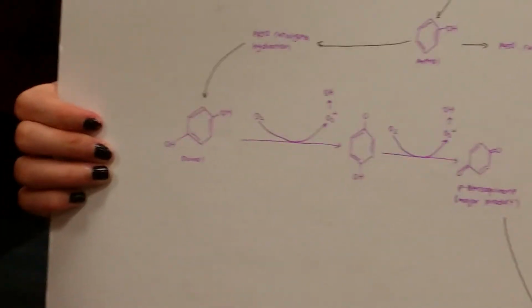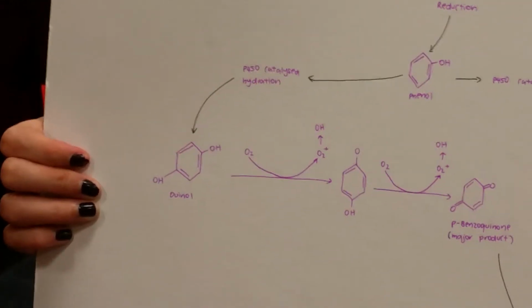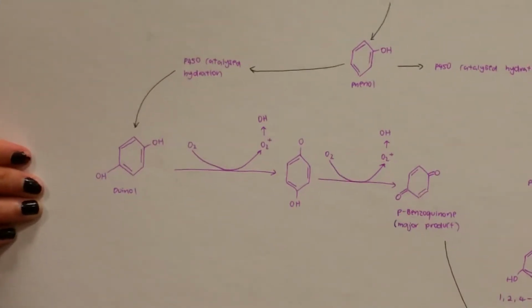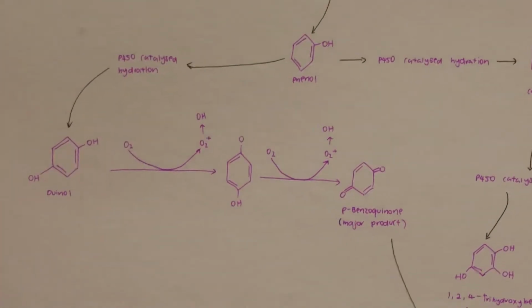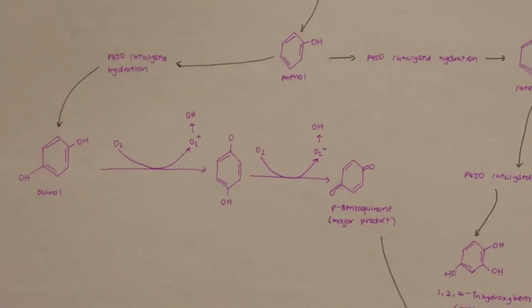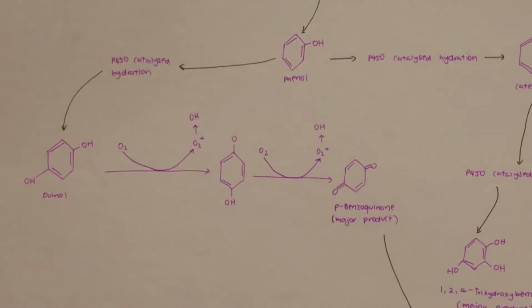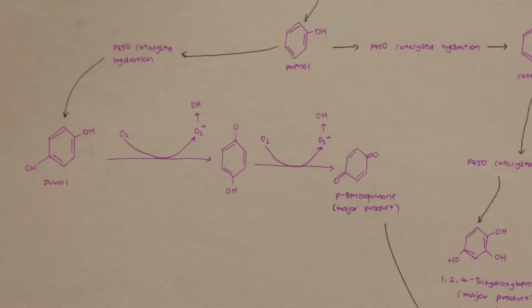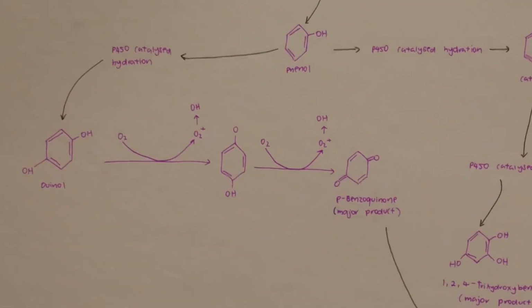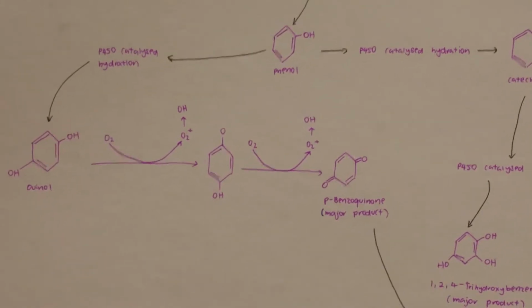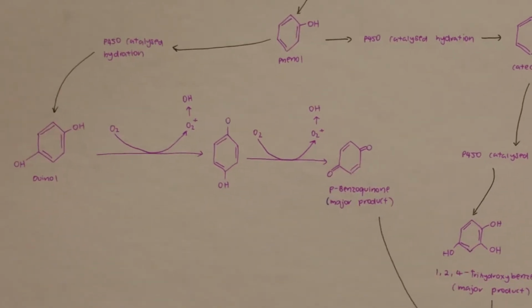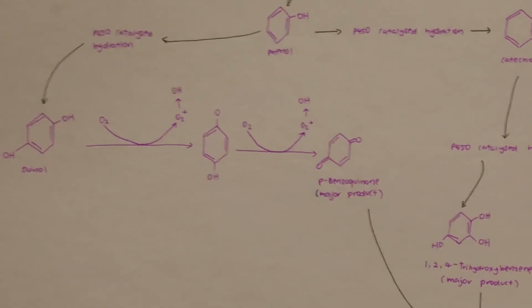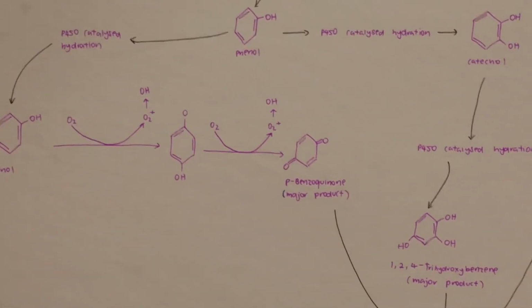The quinol formed will then interact with the oxygen in the body to have the oxygen gain an electron. The oxygen will then attract the proton hydrogen from the quinol to form a hydroxyl radical, leaving the oxygen on the quinol with a negative charge. This process continues until both the oxygens in the quinol are left with a negative charge, and a double bond in the benzene ring is broken to stabilize the negatively charged oxygens to form P-benzoquinone.